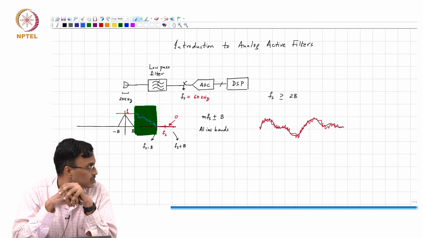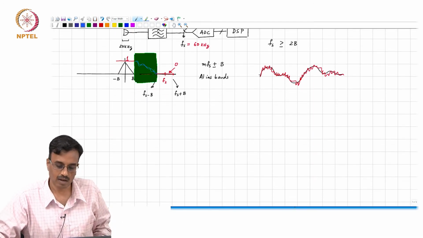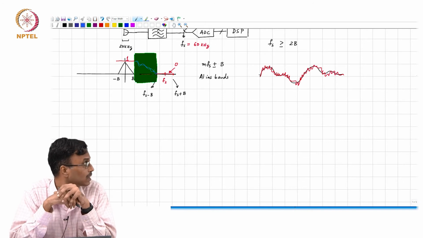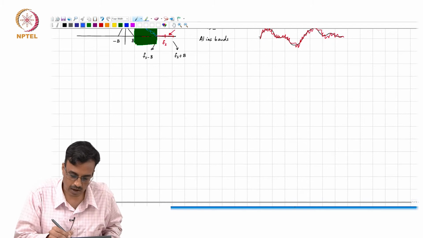Okay, so that's how you specify the response of the filter in practice. So this is what is called a brick wall specification, right?